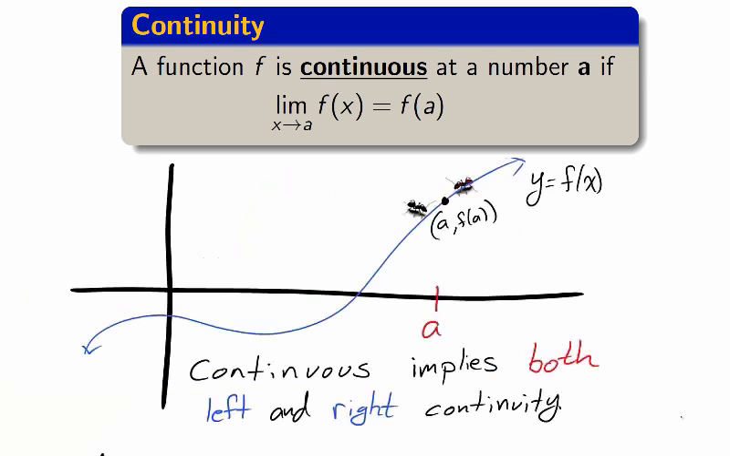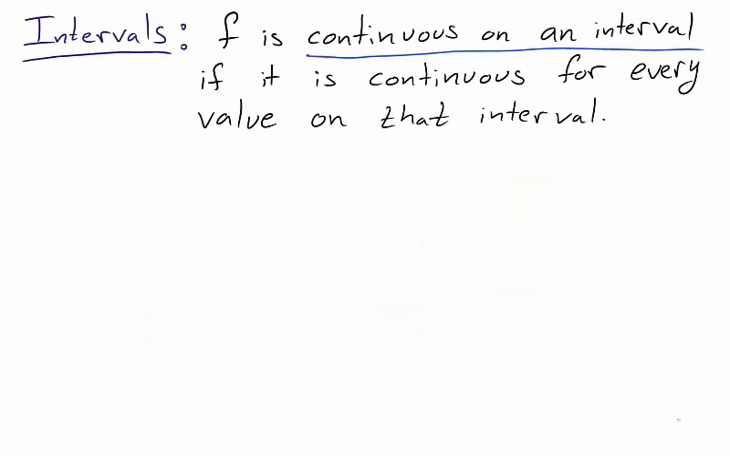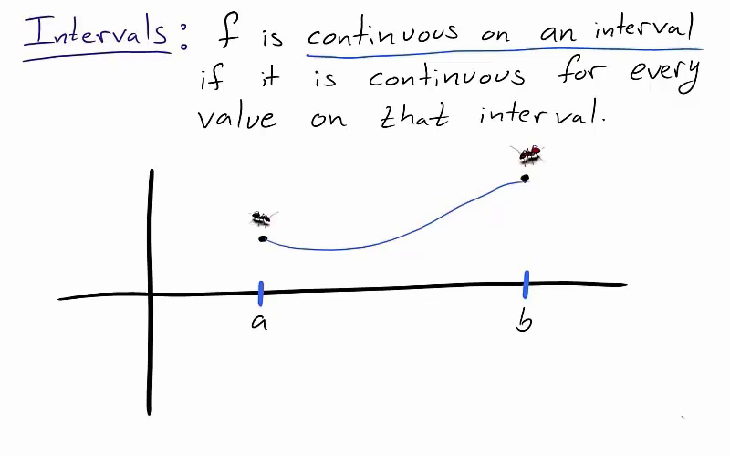Like with limits, the two-sided concept is supported by the one-sided. The function is continuous at x equals a if and only if it is continuous from the left and the right. We say that a function is continuous on an interval if it is continuous for every point in that interval. Visually, a function is continuous on an interval from a to b if the curve is unbroken. That is, if an ant is to crawl along the function, dragging a pen behind itself, it would trace out the graph of the entire function on the interval.